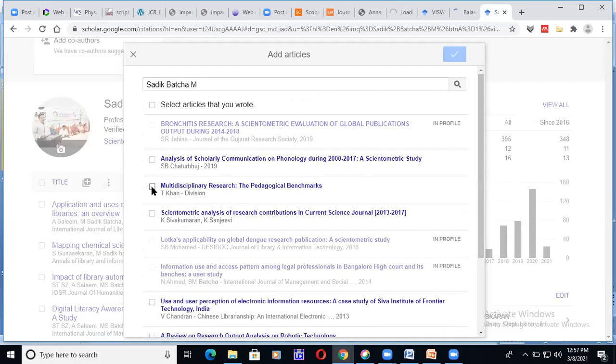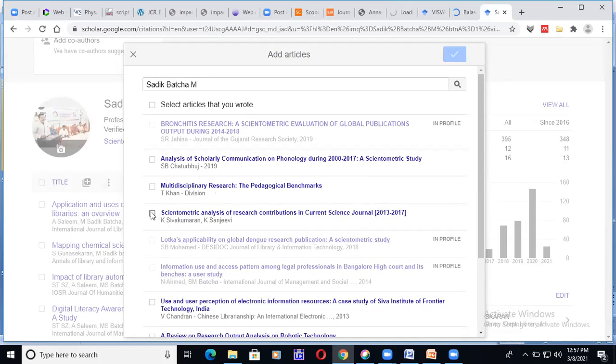If I click on this, this article will go to mine. It is not ethical. But in Web of Science and Scopus, it cannot be done. They do it automatically, and if it is not our article, it will not be accepted. See, this is not my article, but this fellow has cited my article. That's why it has been shown so.